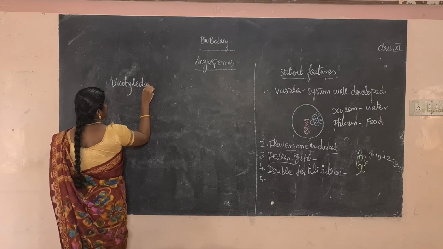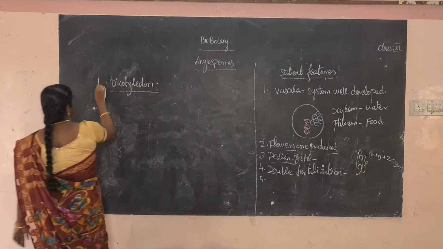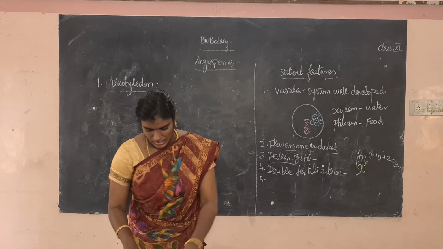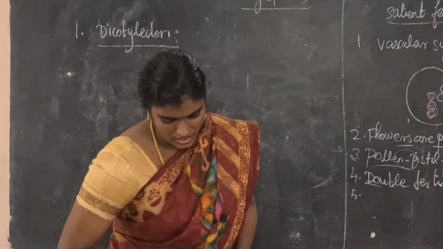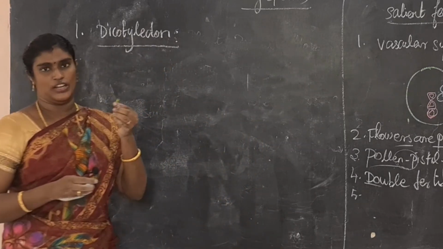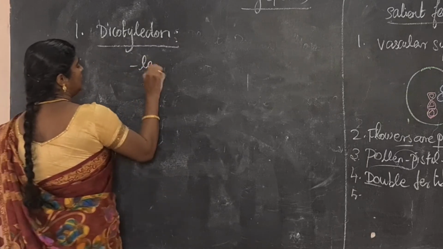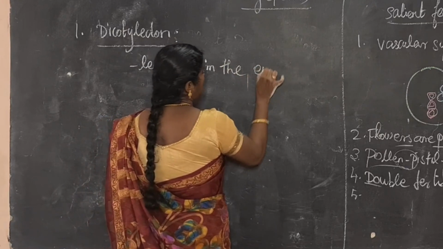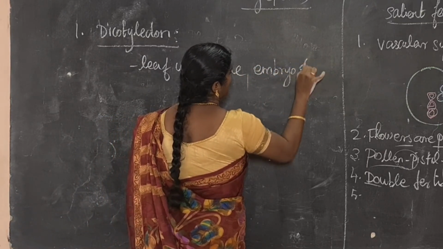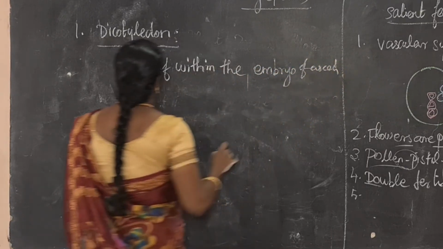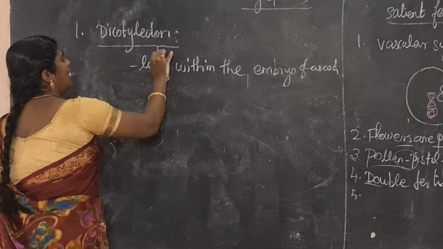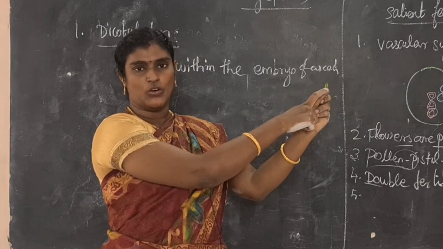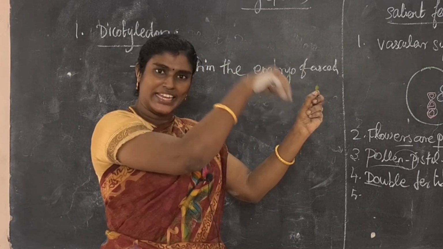Dicotyledon. So what is dicotyledon? What is cotyledon? Cotyledon is a seed leaf within the embryo. It is called the leaf within the embryo of a seed. That is called cotyledon. So cotyledon is the leaf within the embryo. What is the embryo? This is the embryo. The leaf within the embryo.